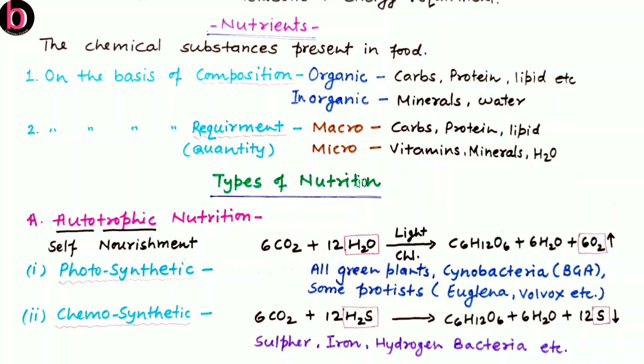The same kind of reactions are also performed by a number of bacteria like iron bacteria, hydrogen bacteria, methane bacteria, and so on. All these types of bacteria are capable of synthesizing their food by using a chemical source of energy. There are also a number of bacteria which follow another means of nutrition known as heterotrophic. They may be parasites, they may be saprophytes. We will discuss this later.